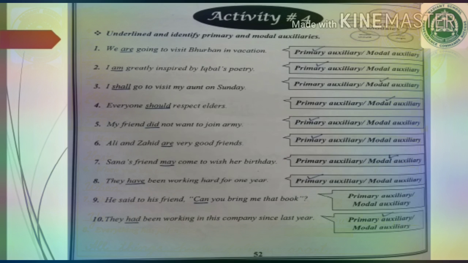Number 2, I am greatly inspired by Iqbal's poetry. Underline am, and it is a primary auxiliary. Number 3, I shall go to visit my aunt on Sunday. Here shall, underline shall, it is a modal auxiliary. It is showing the probability that probably you will go the next day.